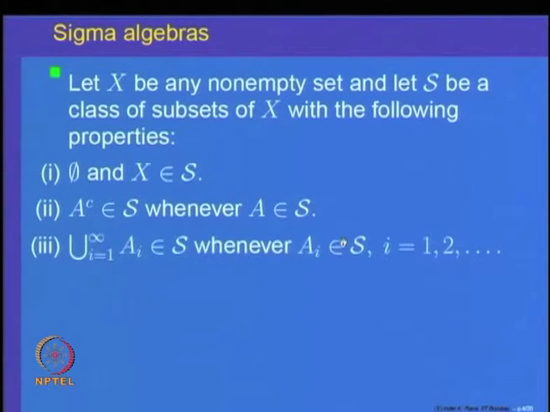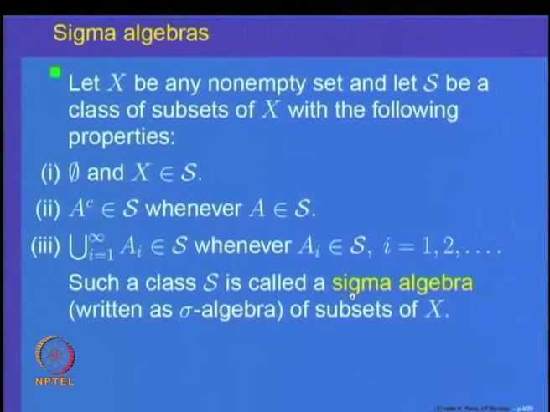So, these two properties are same as were the case for an algebra. The third property is the one which distinguishes it from an algebra. We want that whenever sets A i's are in S, i equal to 1, 2, 3 and so on, that means, whenever you take a countable collection of sets in S, their union i equal to 1 to infinity A i also belongs to S. That means, the collection S is closed under taking countable unions also. So, such a collection we are going to call a sigma algebra, sigma indicating that it is closed under a sequence of unions.